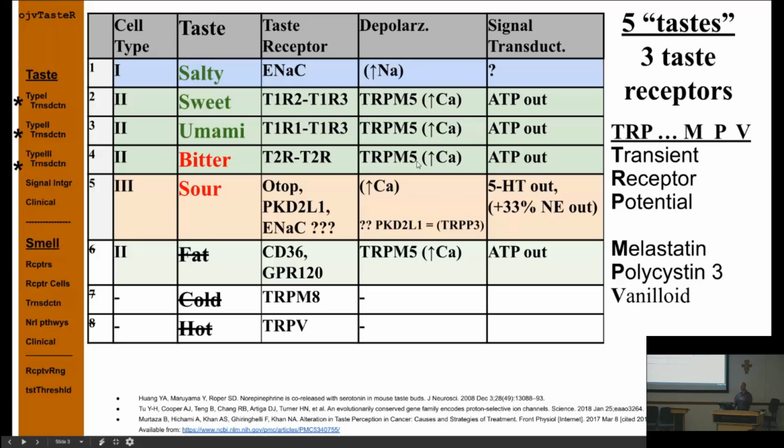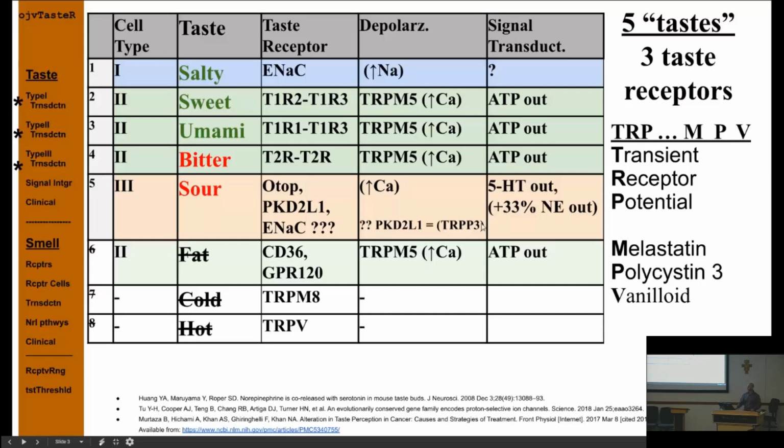So in the type 2 cells, the depolarization happens through increased calcium, and they end up releasing ATP, which causes signal transduction. Type 3 also causes increased calcium, but there the signal transduction is a lot like a neuron. It releases serotonin, okay? In addition, it's been found that as it releases serotonin, it releases about a third as much norepinephrine sometimes. And so that again has clinical manifestations if you're taking drugs that affect those.